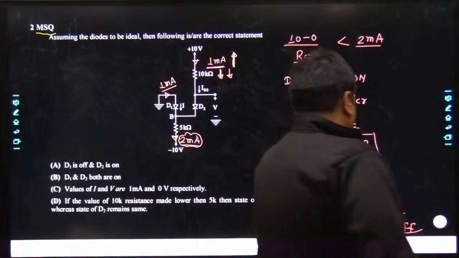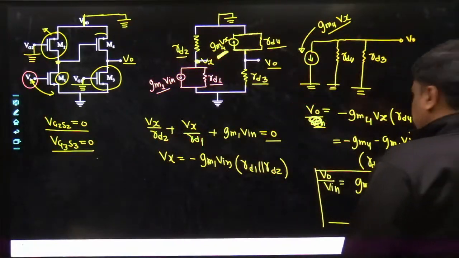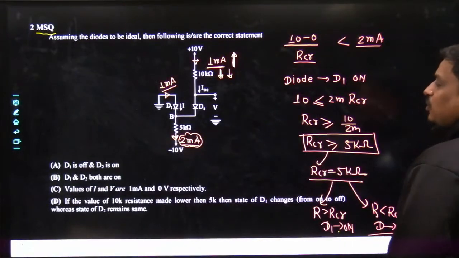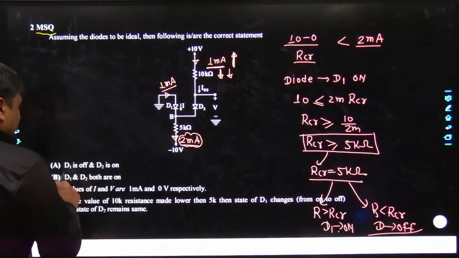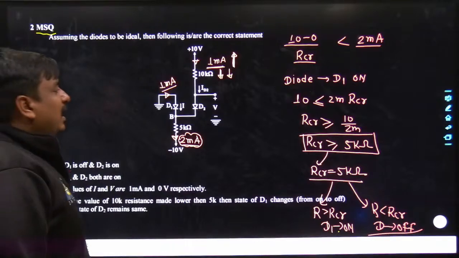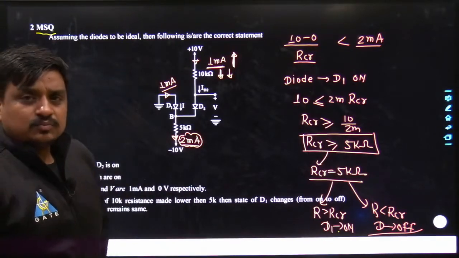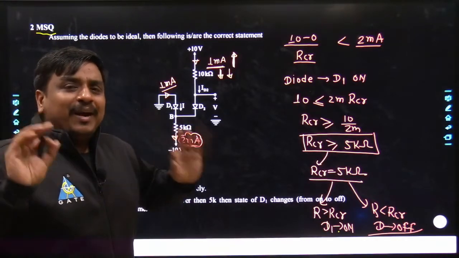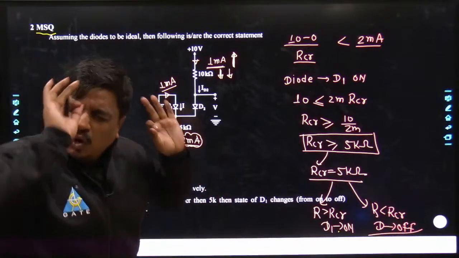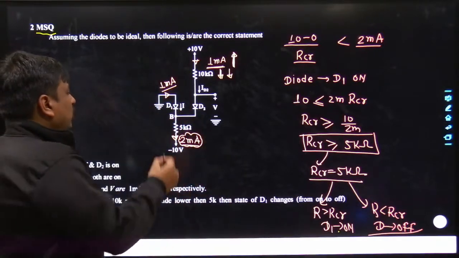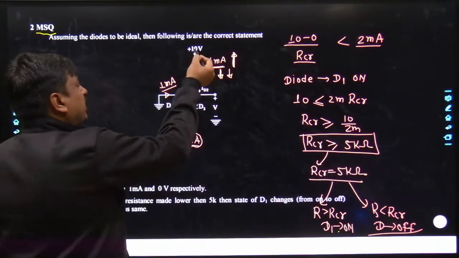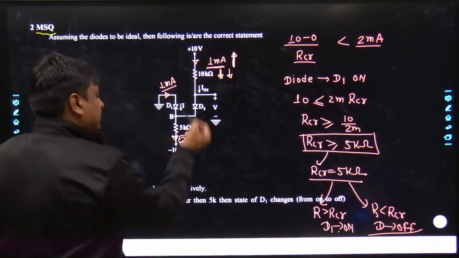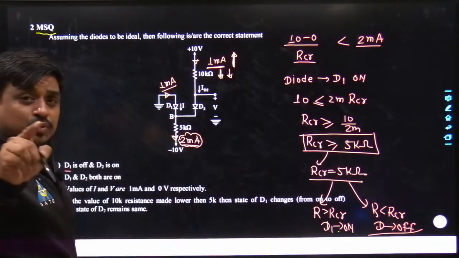Now, how could we have solved this problem in the GATE examination? At the very beginning, what have they been asking? They have been asking about the states of the diode. As I have been telling, always search for a diode where you can make a bet, definitely that diode would be always on or always off. You cannot say anything about D1, but yes, you can say everything about D2. Either plus 10, the flow of current would be this, either minus 10, the flow of current would be this. So D2 would be always on.